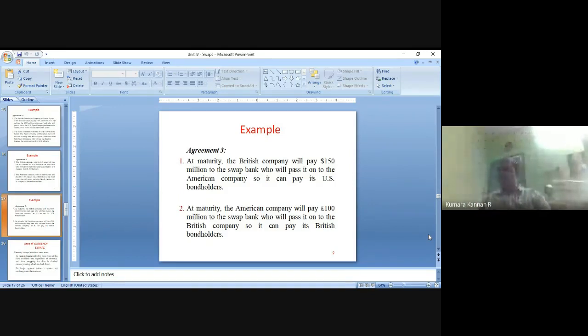In the same way, US Piper Company will give 100 million pounds to the swap bank. The swap bank will call British Petroleum Company and give the amount. British Petroleum Company will then settle all the bondholders, right?